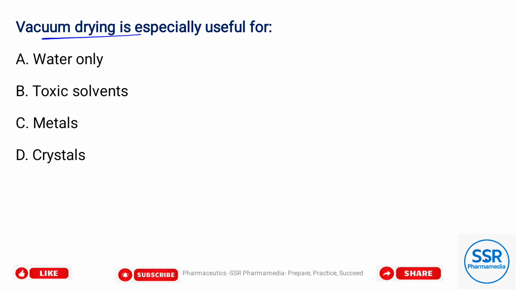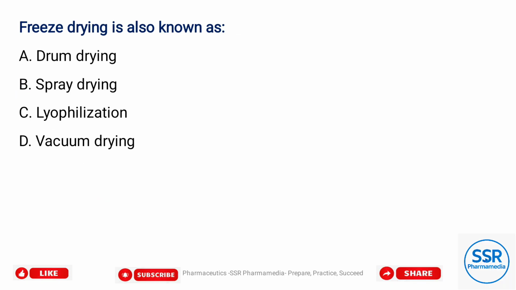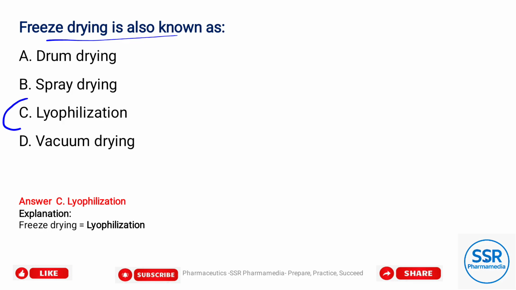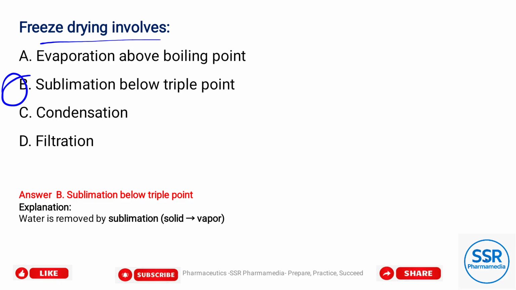Vacuum drying is specifically useful for option B, toxic solvents. Freeze drying is also known as option C, lyophilization. Freeze drying involves option B, sublimation below the triple point. See the explanation below this question.